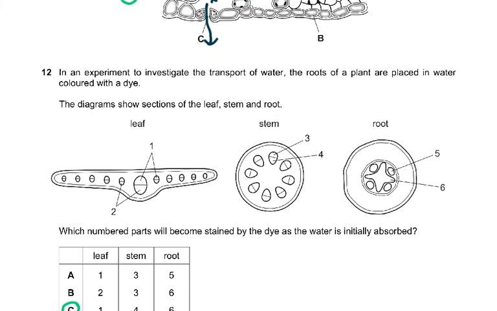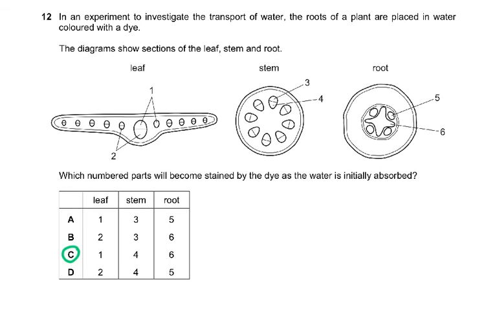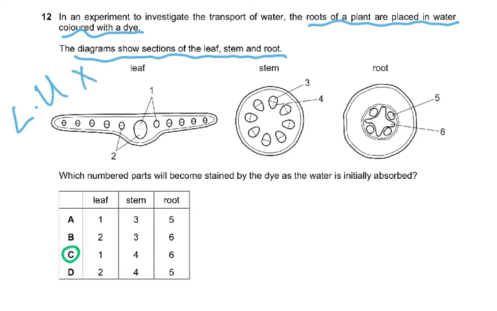Question 12. In an experiment to investigate the transport of water, the roots of a plant are placed in water colored with a dye. The diagrams show sections of the leaf, stem, and root. Syllabus point. Which numbered parts will become stained by the dye? Now you have to remember: leaf, upper, xylem.